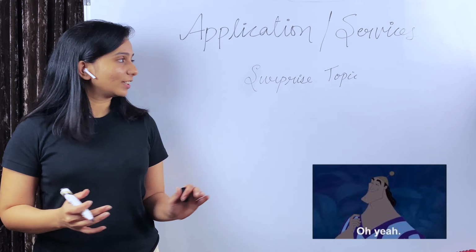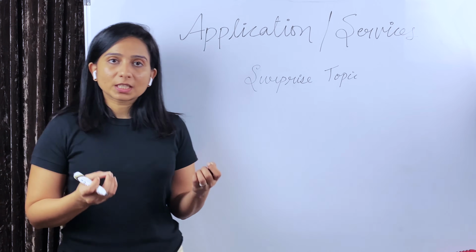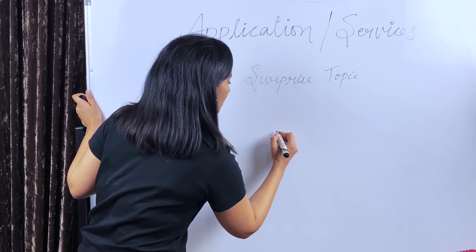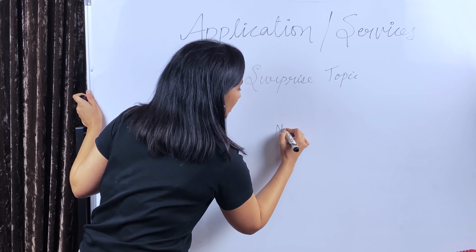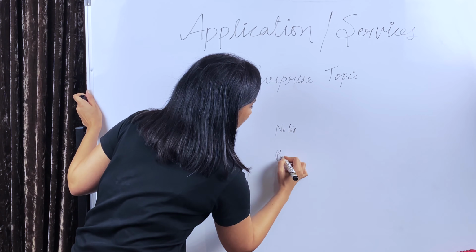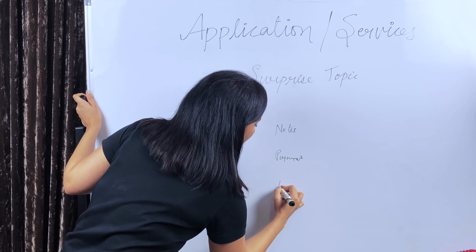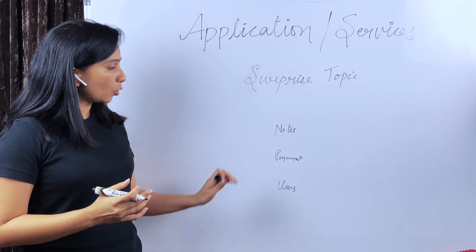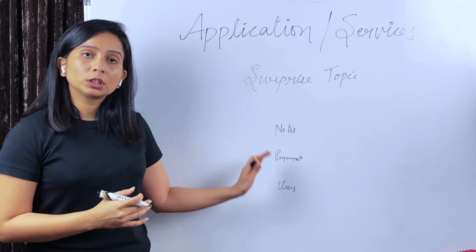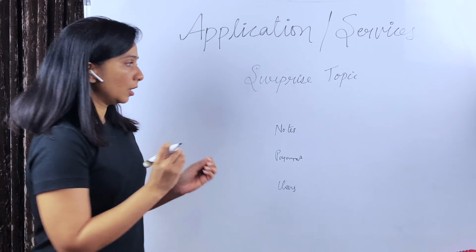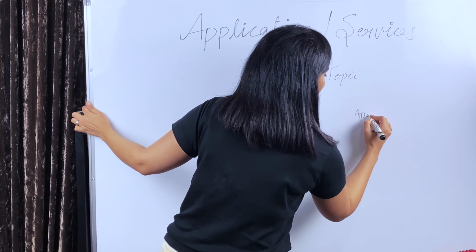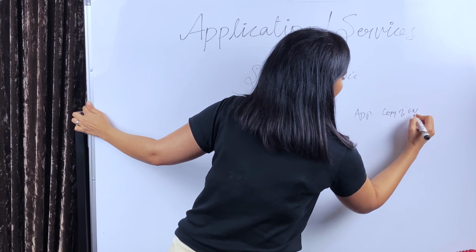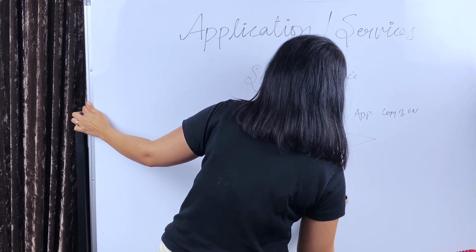So as promised, let's talk about the surprise topic. As we discussed the example of Evernote, at the back end, the applications could be like an application handling notes, an application handling payments, handling user base, etc. So it is possible that all these responsibilities or all these features sit in one code base. So there is only one application. Let's call it a copy of Evernote, and it is doing all these responsibilities.